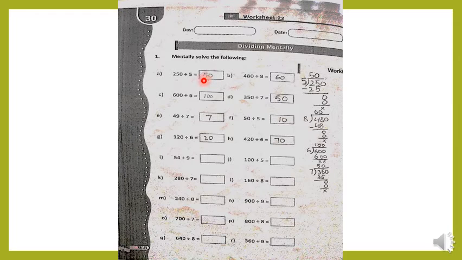Here we wrote the answer we got, which was the quotient of it. When we divided the dividend by the divisor, we got the quotient of 50. Again, on this next one, B, 480 divided by 8, we wrote 480 inside the division sign, and then we wrote 8 on the outside.